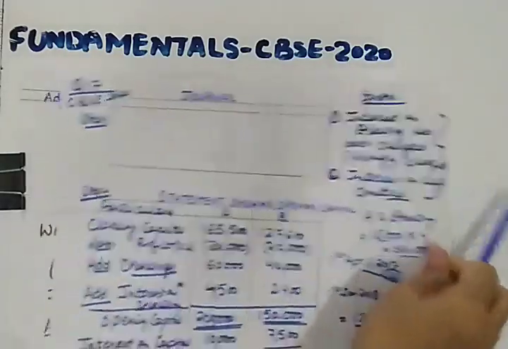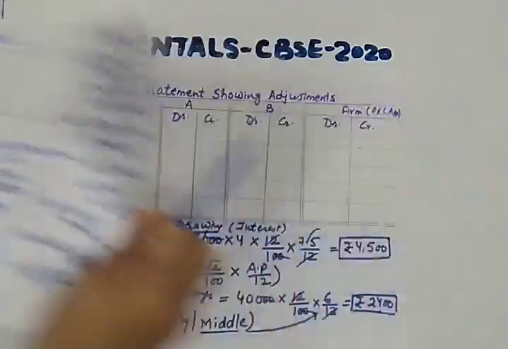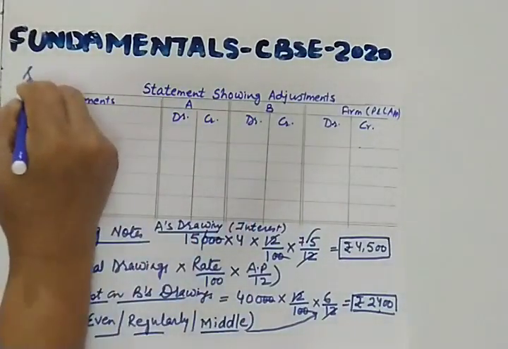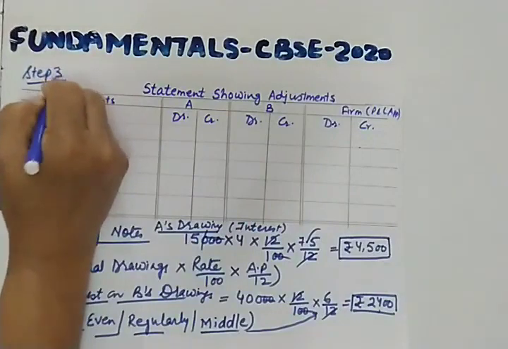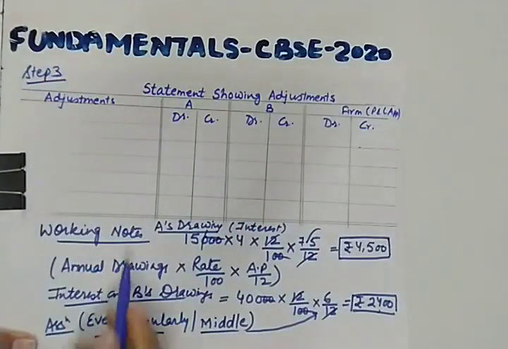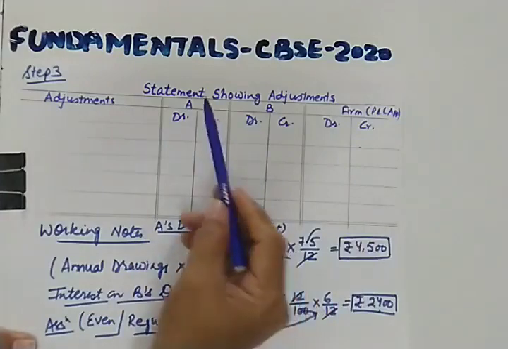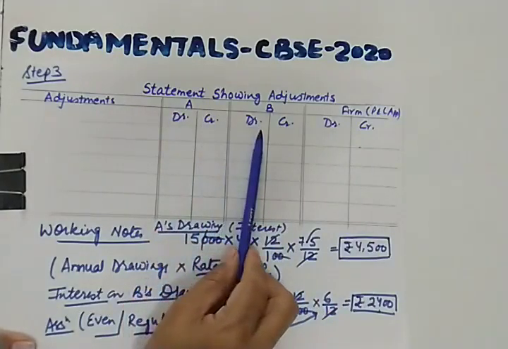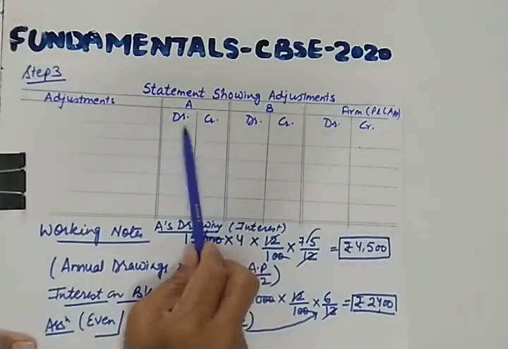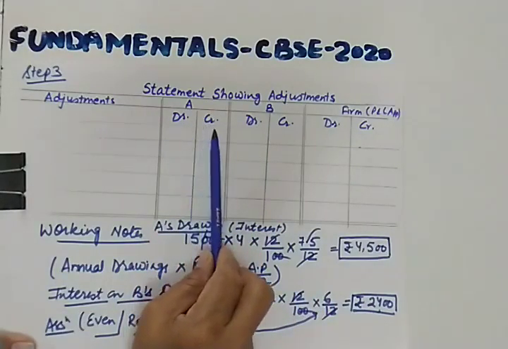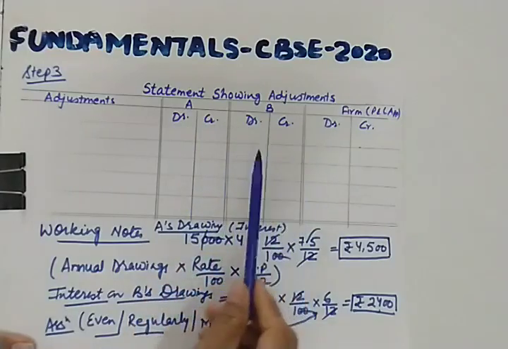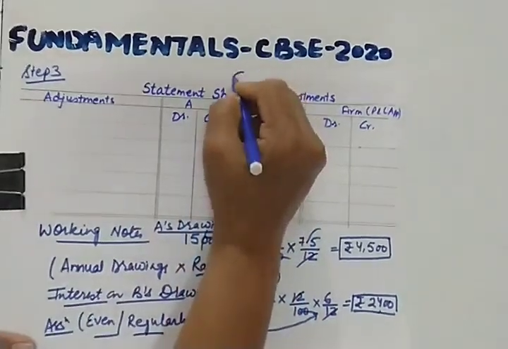So let us move to the next sheet. Yes, this is step 3. So what is to be done? See, I have made a different format in this. I will be telling you through debit and credit. The earlier format was different, where I explained to you through plus and negative sign, but here we will be doing it through debit and credit. And don't forget the golden rule. What is the golden rule?